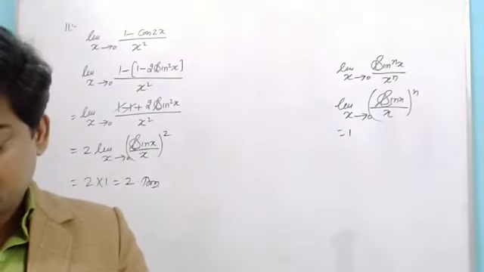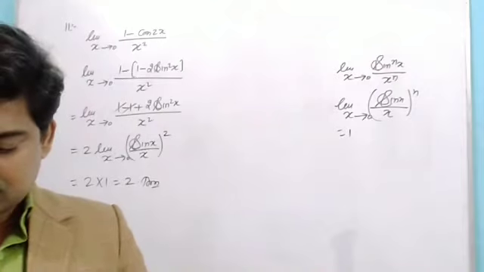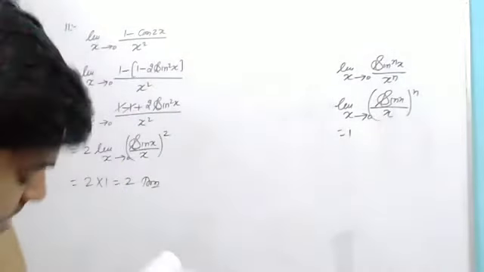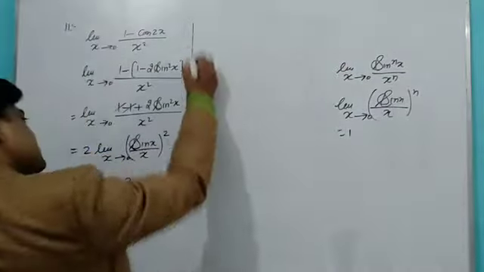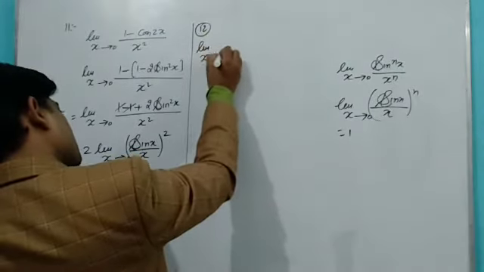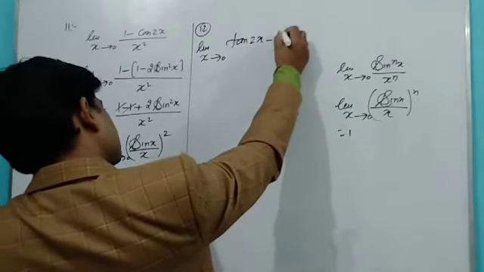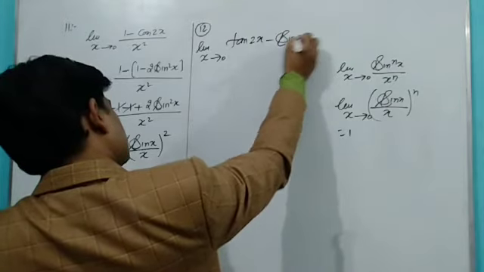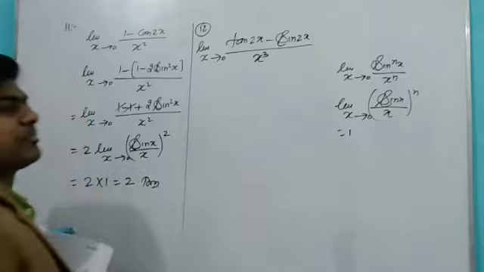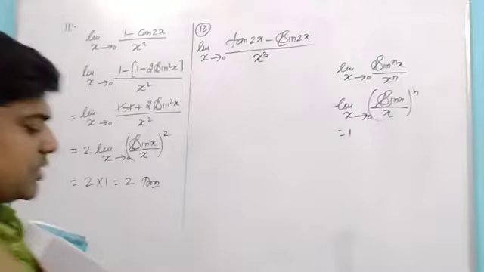Now a few more types of questions are there that I want to discuss with you. Question number 12, first part, is a little bit different from the previous one. You can see question number 12: limit x tends to 0, tan 2x minus sine 2x whole upon x cube. I have to find the value of this. Evaluate it. What should I do?